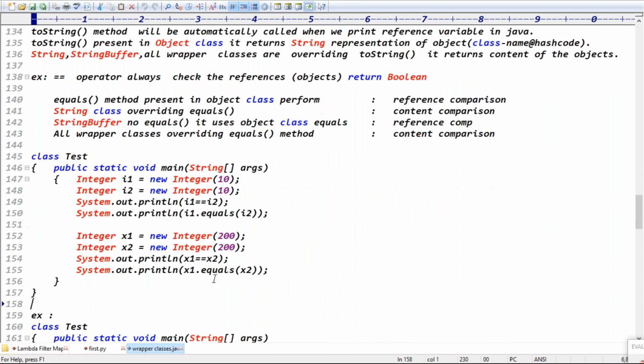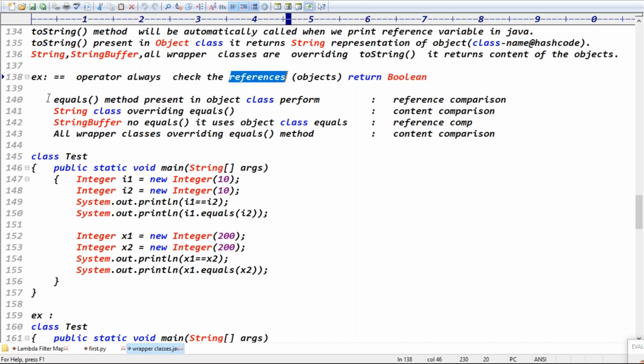The double equal to operator, I already said. The double equal to operator is always meant for which comparison? Reference comparison. If two references are pointing to the same object, it returns true, otherwise it returns false, right?